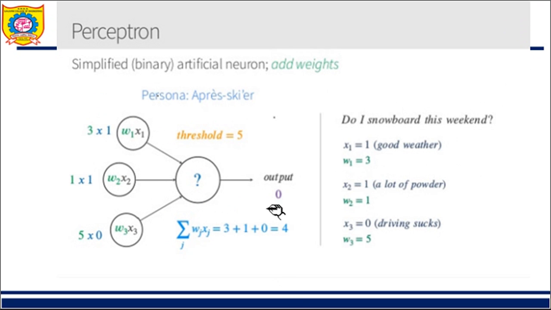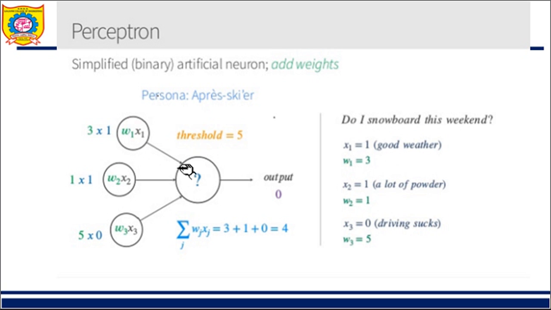Now I have appended weights in this case. The question is the same, but now weightage is given. If good weather is there, its weightage is 30%. Lots of powder, its weightage is just 10%. Dry socks, its weightage is 50%. Like that, weightage is given. These are random weights; weights are randomly initialized.